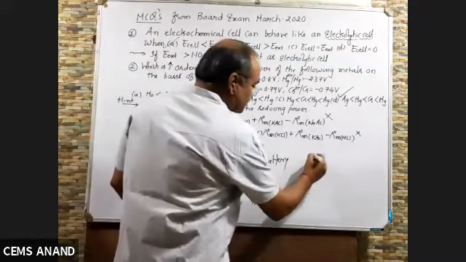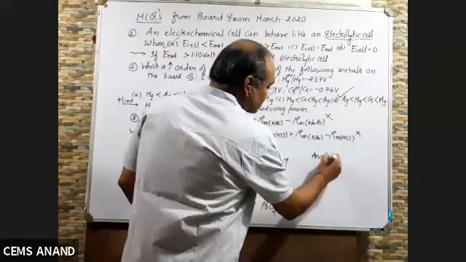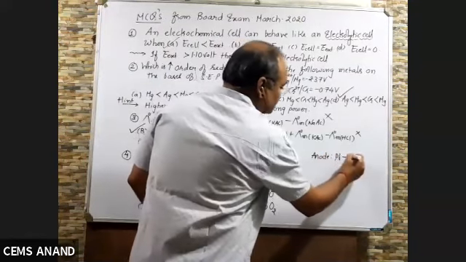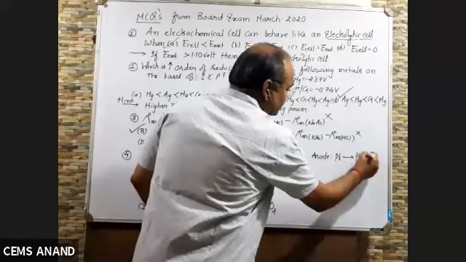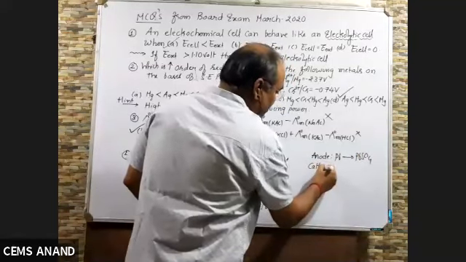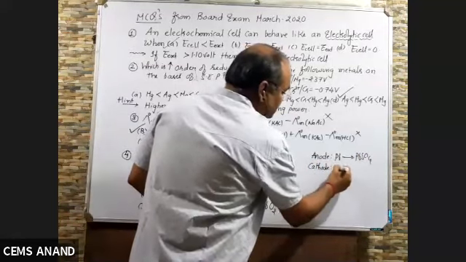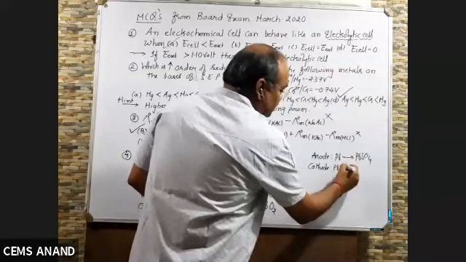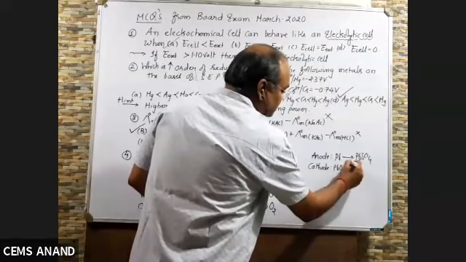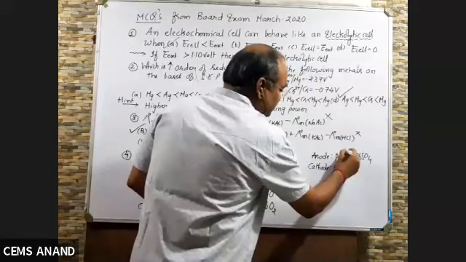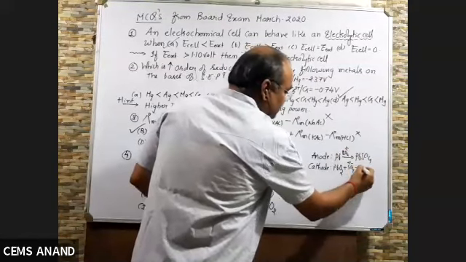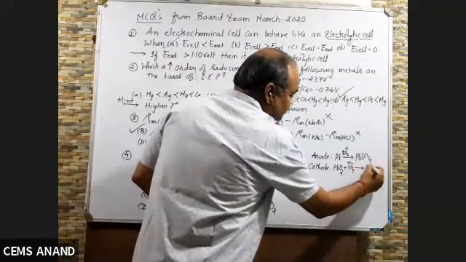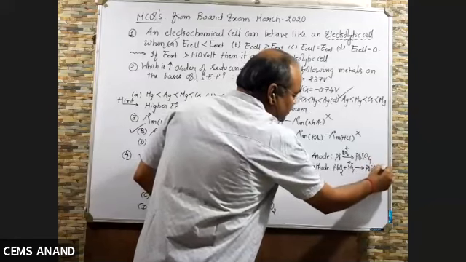I told you in the lead storage cell, at the anode Pb gives PbSO4. At the cathode, PbO2 plus SO4 2 minus, finally converted to PbSO4 plus water.